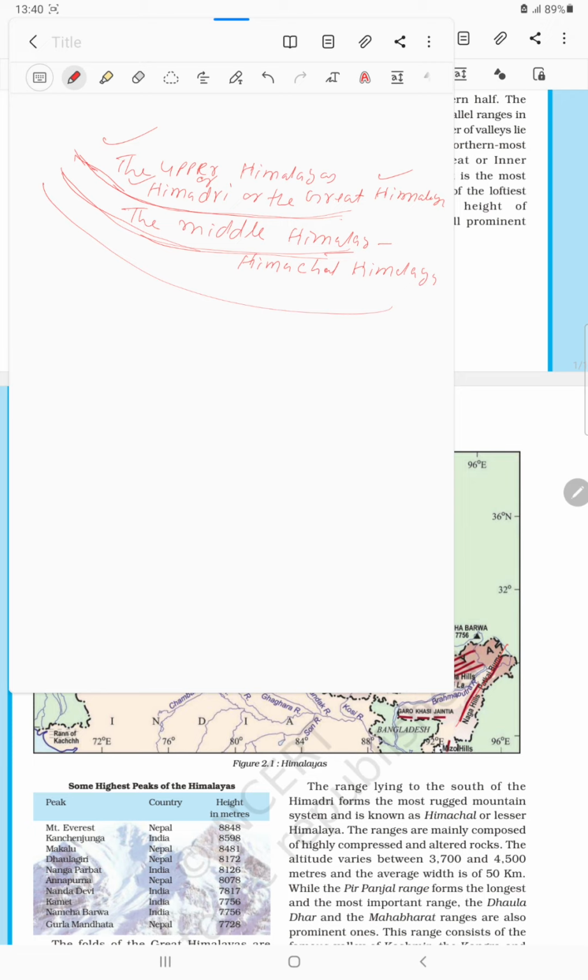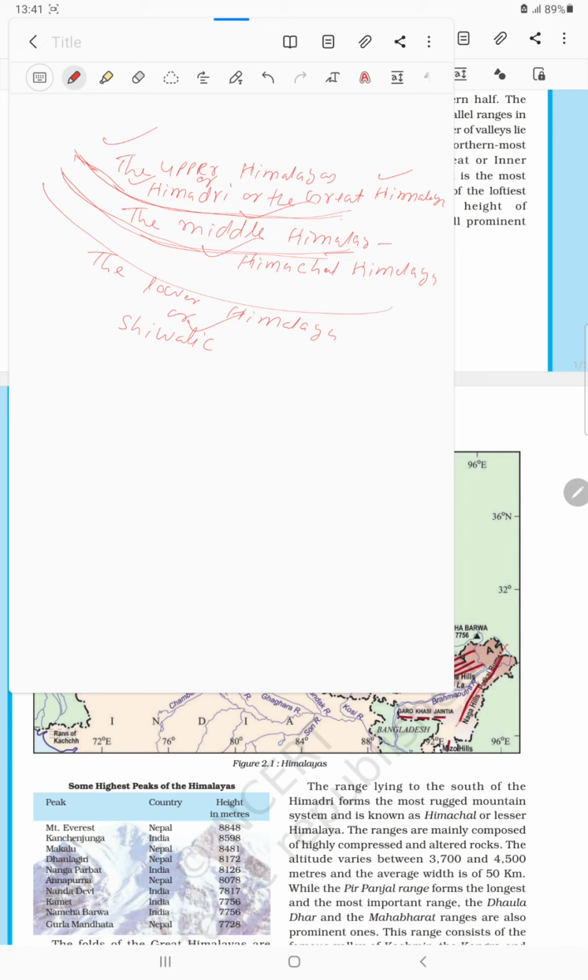The lower one is termed as the lower Himalaya, also called Shivalik. So you have to be familiar with all the names. Clear? So the division of the Himalaya in India is what? Upper Himalaya, middle Himalaya, and lower Himalaya.